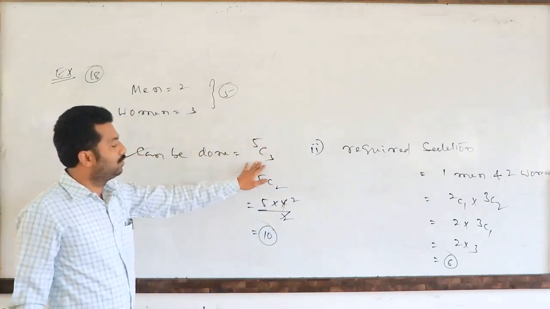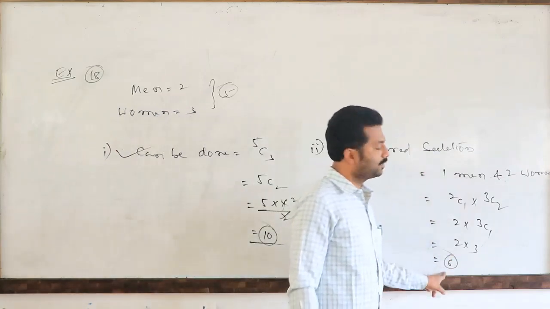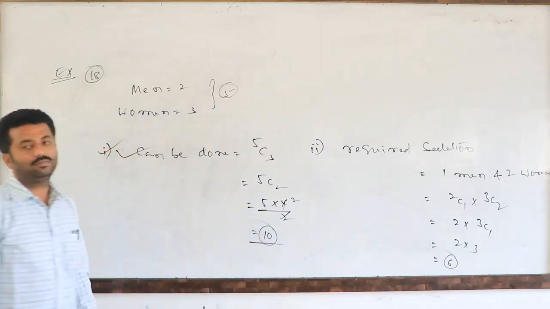Selecting 3 members randomly can be done in 10 ways. Out of these 10 ways, the committees with 1 man and 2 women number 6. So like this we have to answer example number 18.